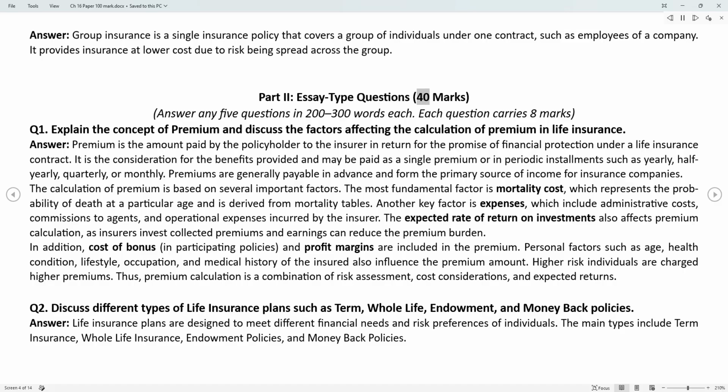Part 2. Essay type questions, 40 marks. Answer any 5 questions in 200-300 words each. Each question carries 8 marks. Q1. Explain the concept of premium and discuss the factors affecting the calculation of premium in life insurance.